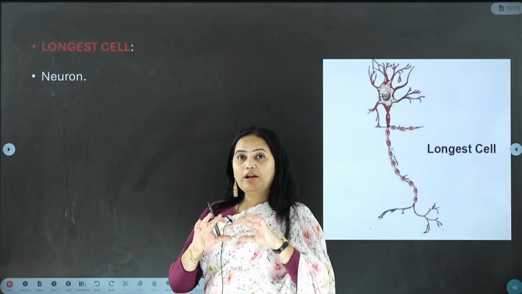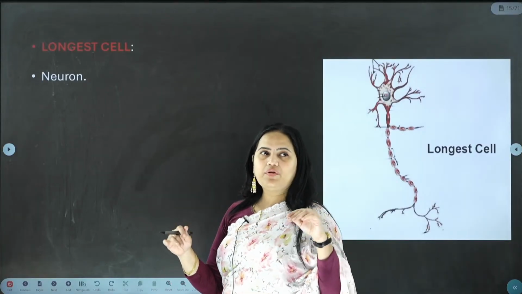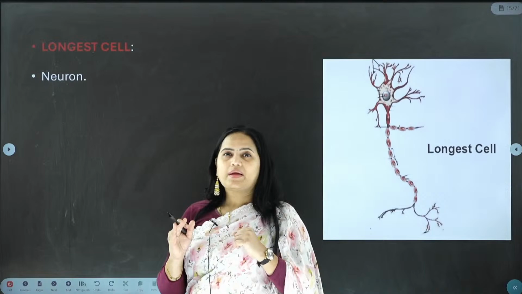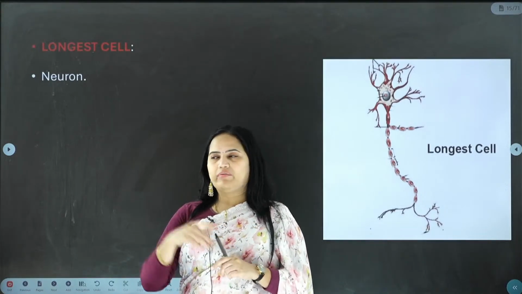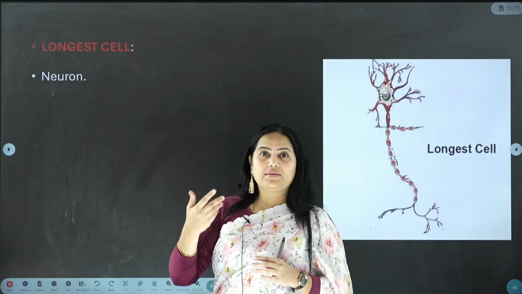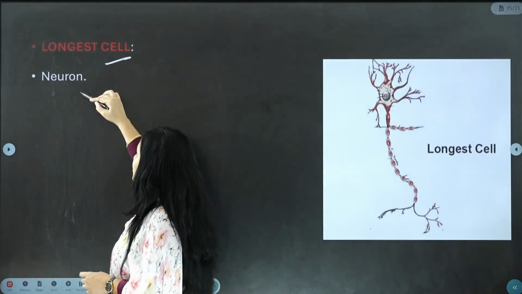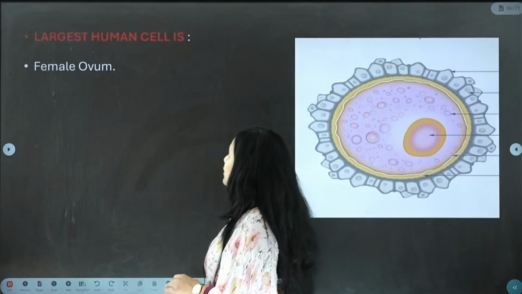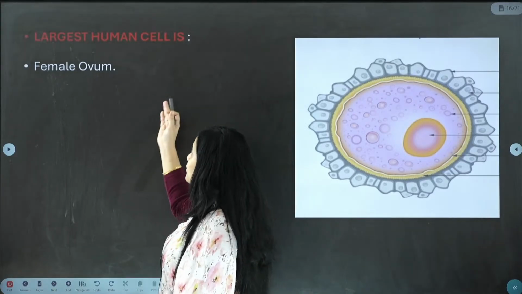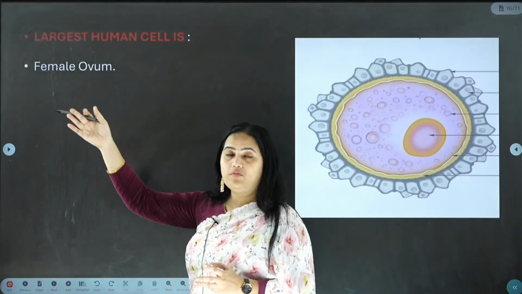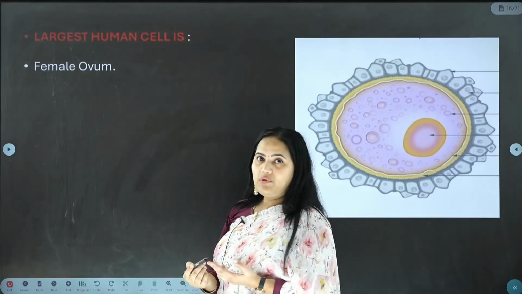And now let us see the longest cell. Whenever I am touching you, or if someone is touching you, you feel that sensation. It's because of the neuron. So it is called the longest cell. Neuron is called the longest cell, and the largest cell in the human body is the female ovum. उसी को हम egg करके बुलाएंगे. Okay.